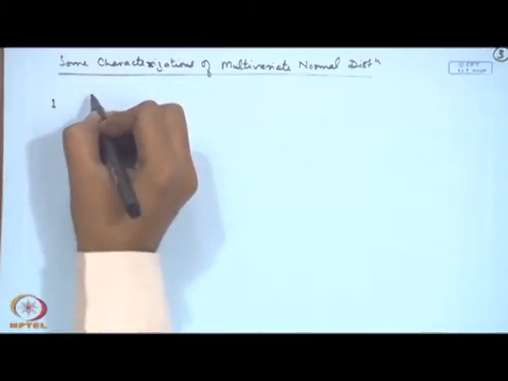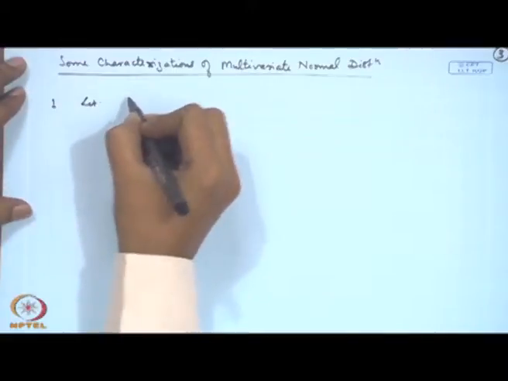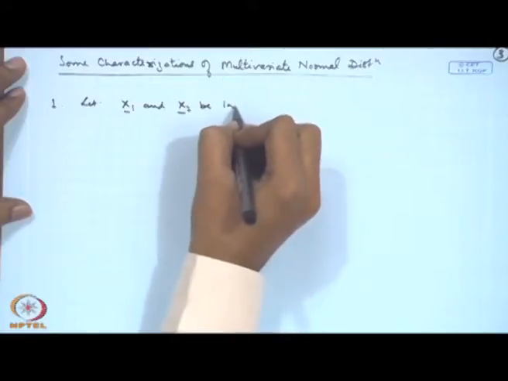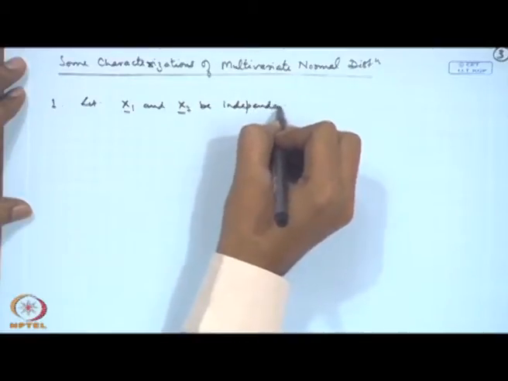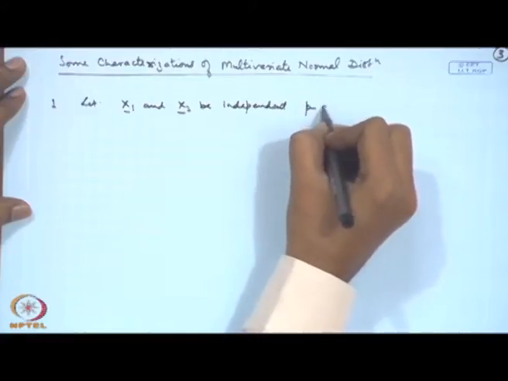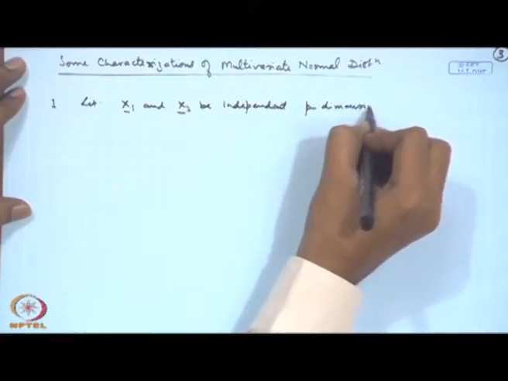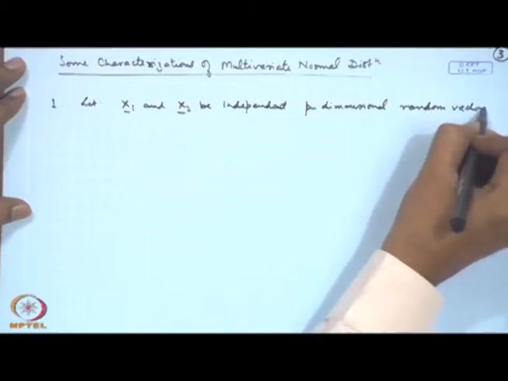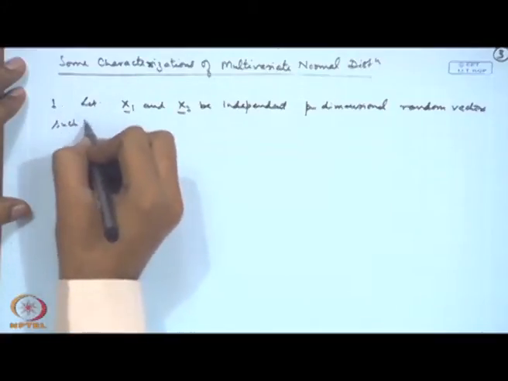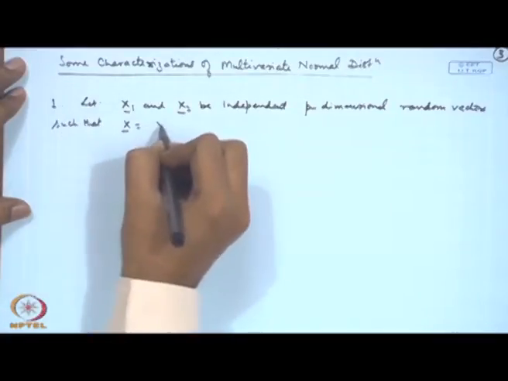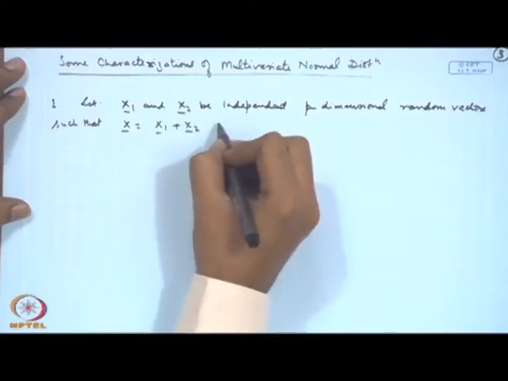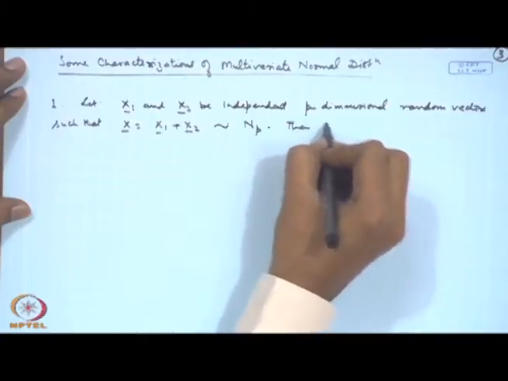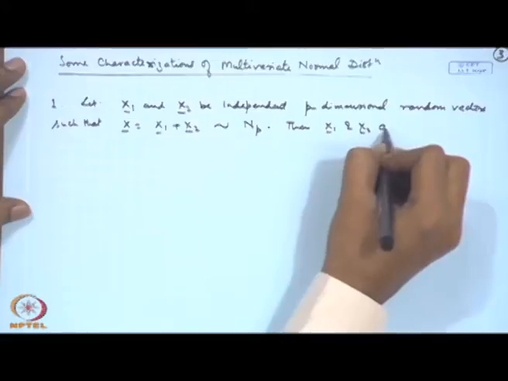Let us consider, let X1 and X2 be independent p-dimensional random vectors such that X equal to X1 plus X2 follows N_p. Then X1 and X2 are also N_p.